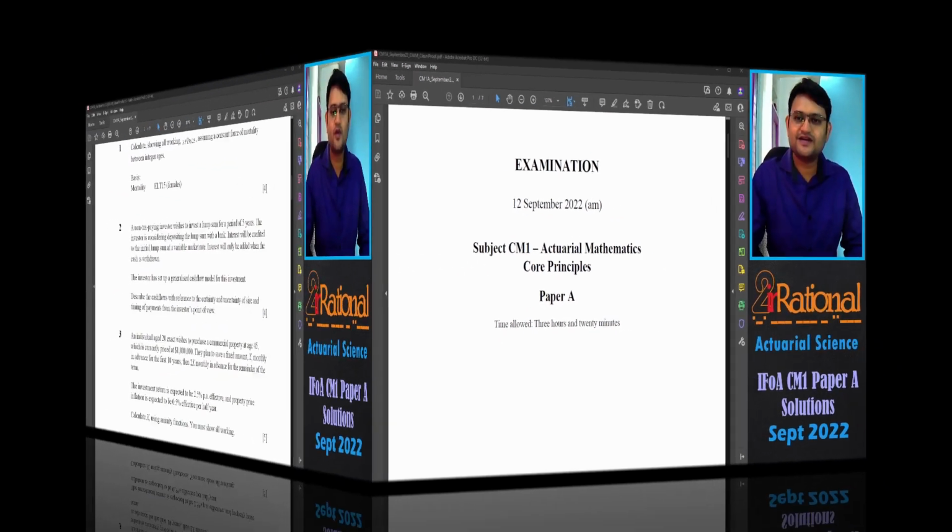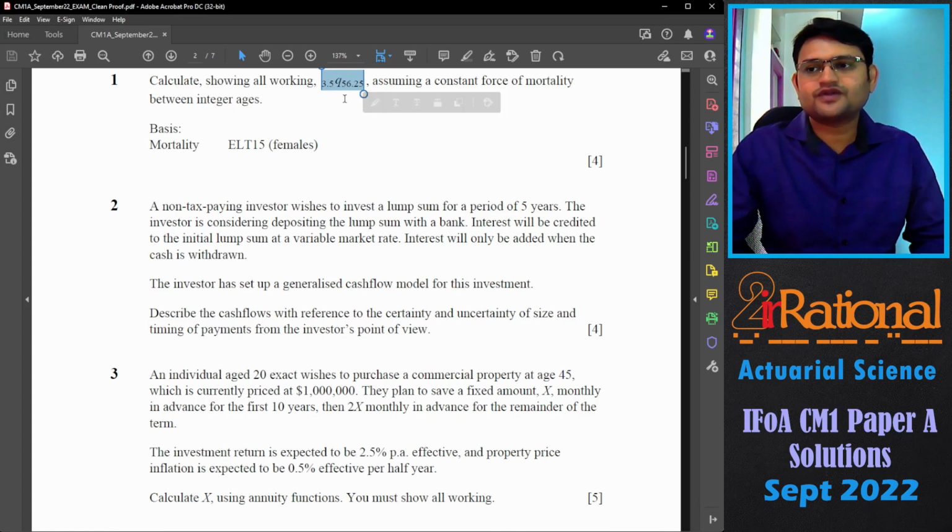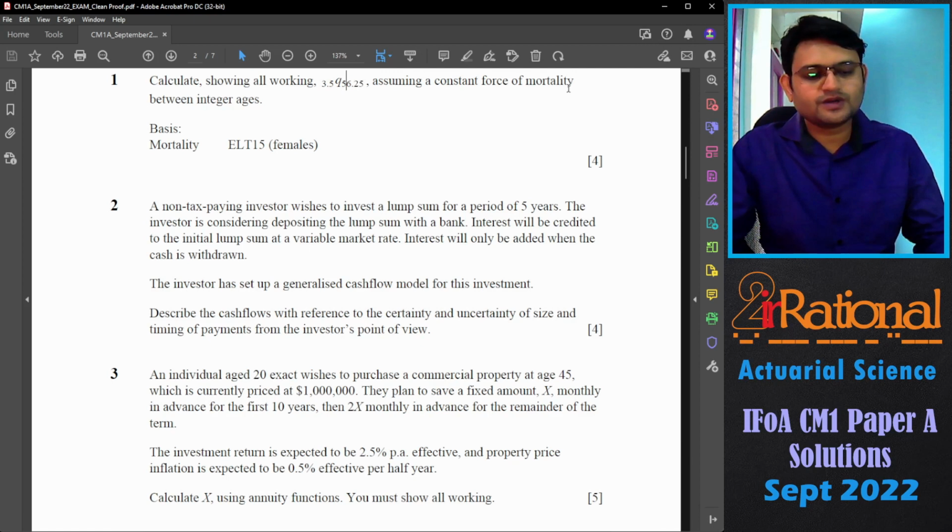Let's get started. Question number 1. Calculate, showing all workings, 3.5q56.25 assuming a constant force of mortality between integer ages. Now here the number of integer ages that we are crossing is definitely more than 1, so we'll have to split them. We can split only using p.